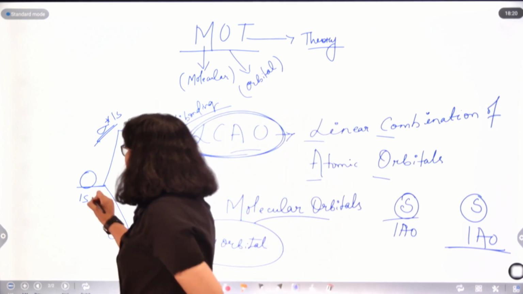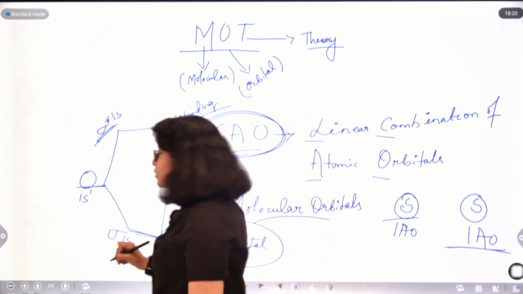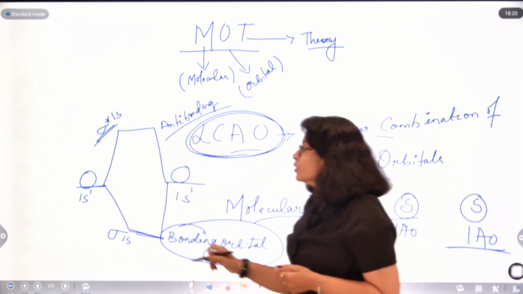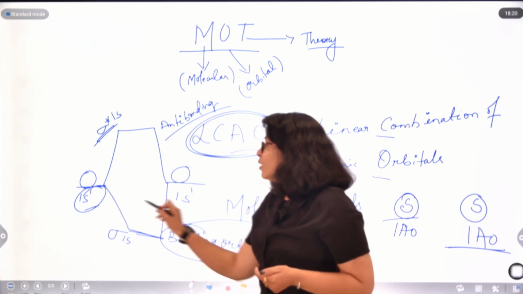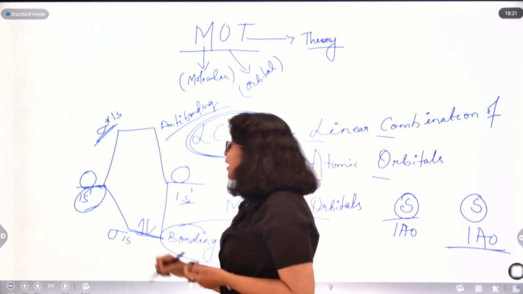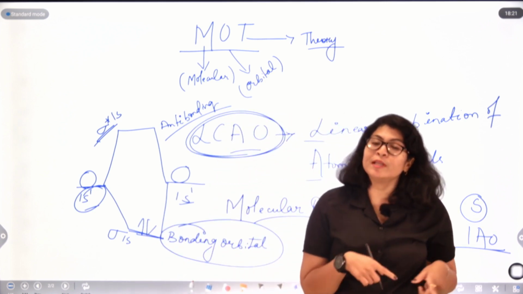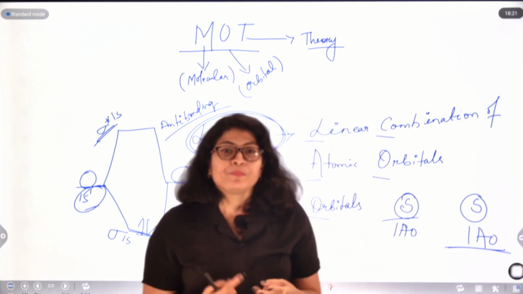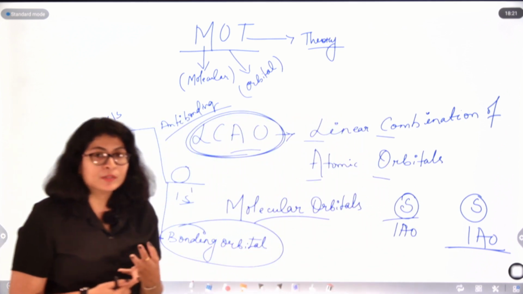Like for example, if it is 1s1 and here also 1s1, two 1s1 atomic orbitals are combining with each other, then how many electrons are total present? One each, so 2 electrons. They will follow the same principles we followed while filling the atomic orbitals, like Hund's rule, Pauli's exclusion principle, and Aufbau principle. They will follow the same rules.